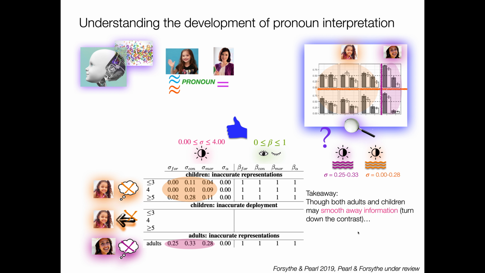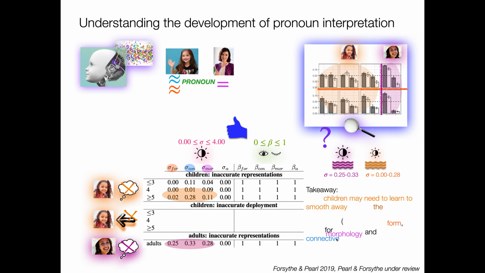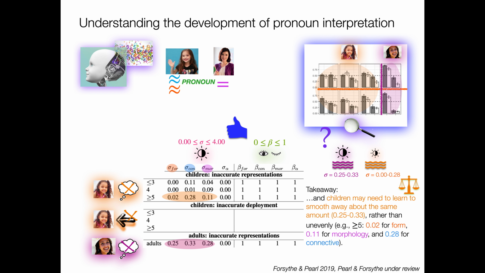So the takeaway here is that though both adults and children may smooth away information, they're turning down the contrast, which is similar qualitatively, children may need to learn to smooth away less, right? They're going to turn up the contrast for the form, the connective, and the agreement morphology, although again, with the connective at range 5, they're almost there. And perhaps also relevant is children may need to learn to smooth away the same amount, right? So 0.02 is a lot different from 0.28, right? Versus the adults are a little bit more evenly smoothed, as it were, across these three information types.